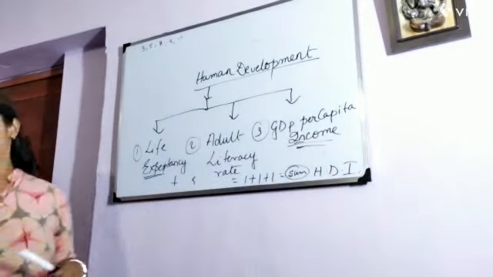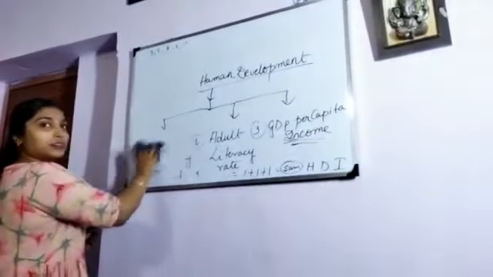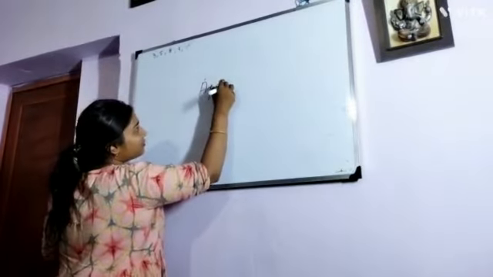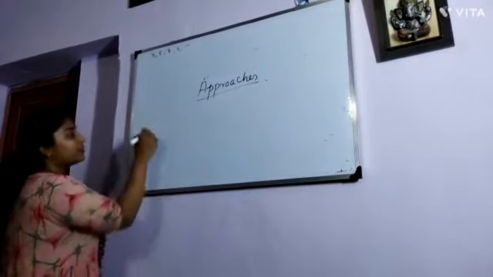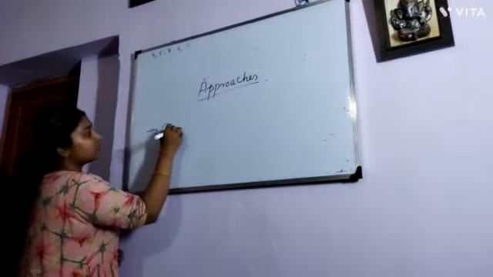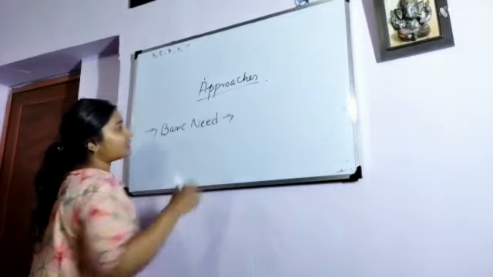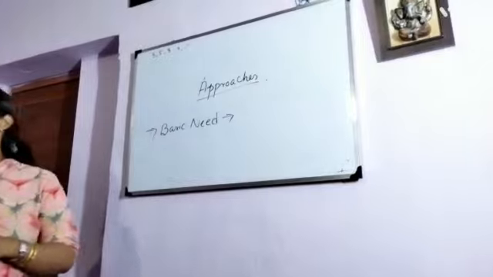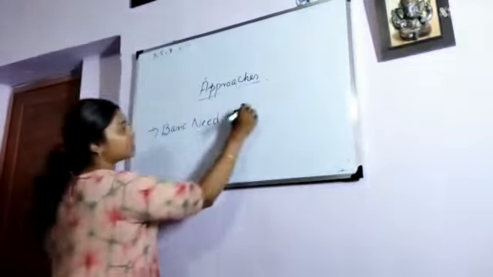Next, we will discuss the various approaches. There are so many approaches for calculating this human development. First, we will consider the basic needs approach. Under these basic needs, we will find food, water, shelter. These are the basic needs.